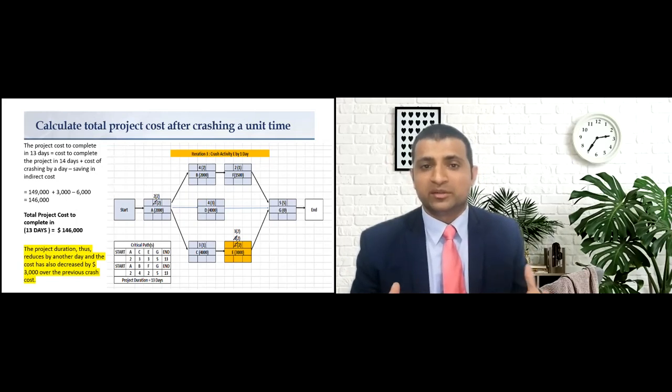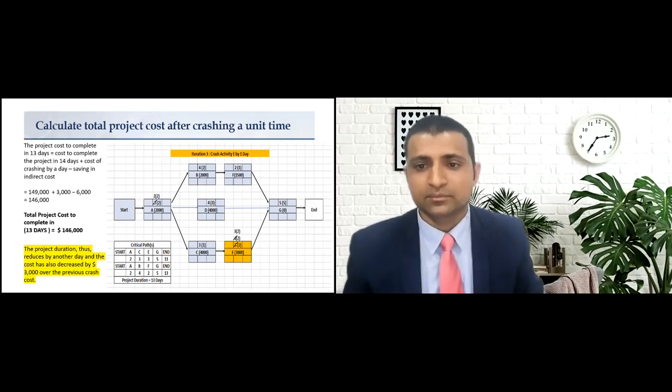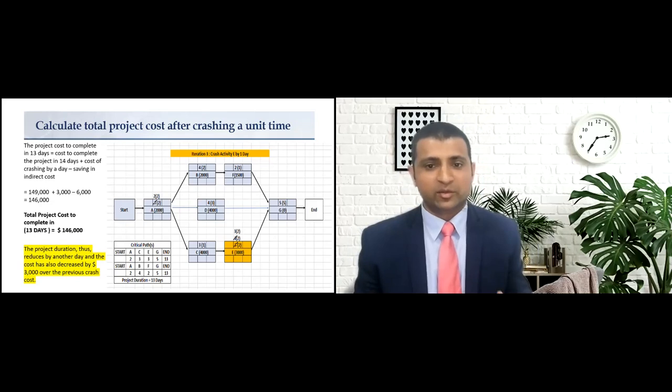The project duration also reduced by another day. The project can be done in 13 days, and we have also saved $3,000 in overall project cost. So far, crashing is going fine. Now we have also introduced another critical path in our project, which is A, B, F, and G.